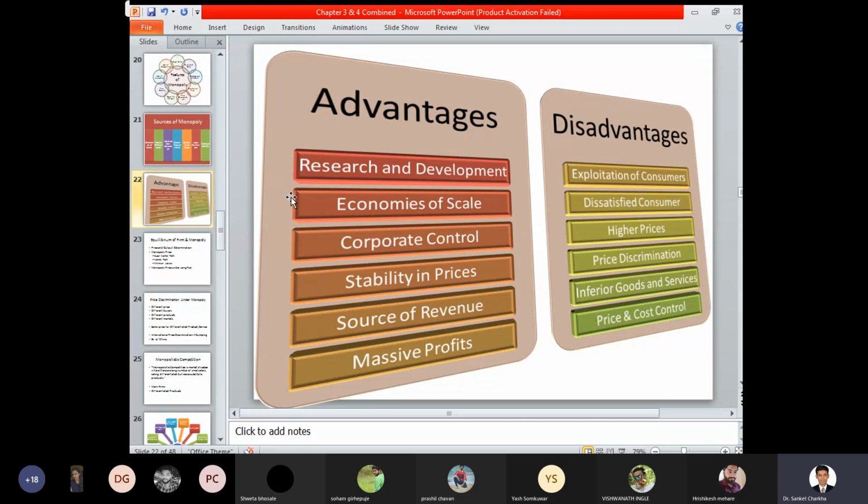That is, changes in the prices or changes in cost control are not in the hands of the customer, and accordingly at every stage he may find a particular product offered for sale at either a higher position or a lower position. So these are the various advantages and disadvantages of a monopoly market.